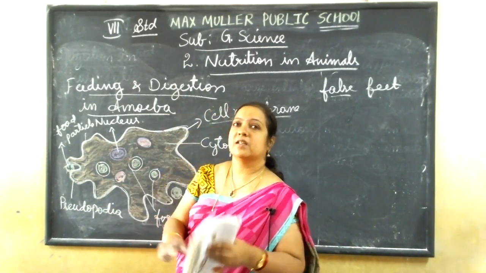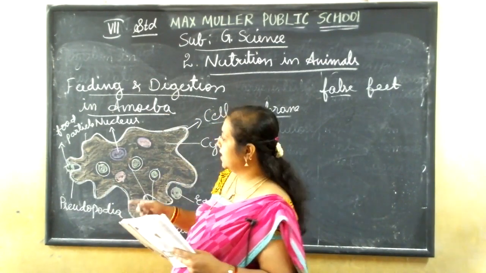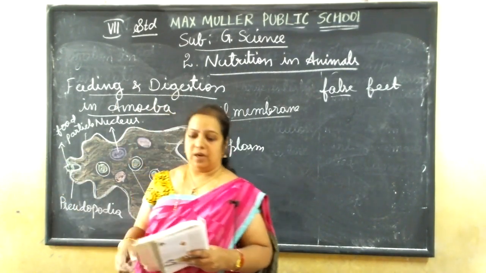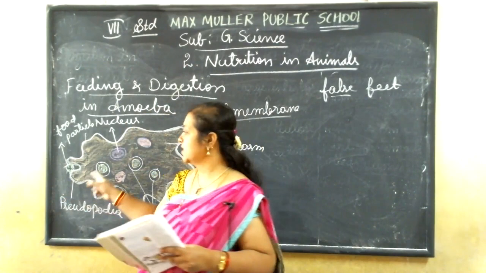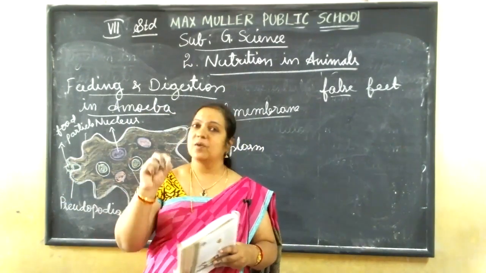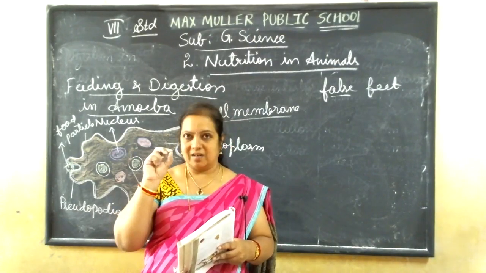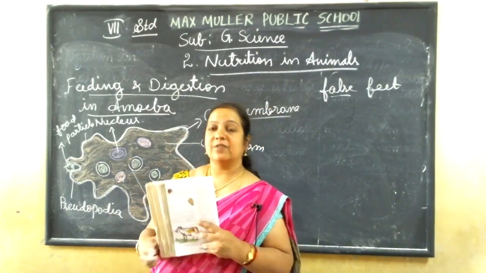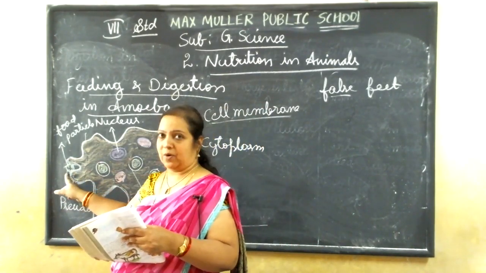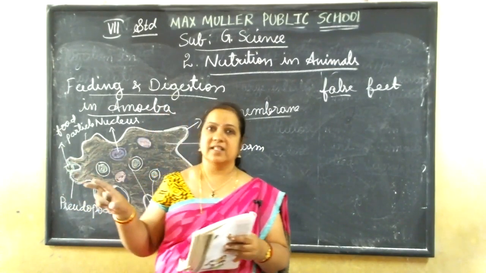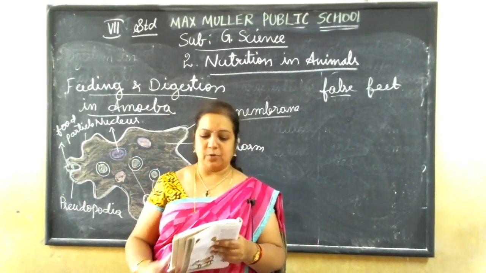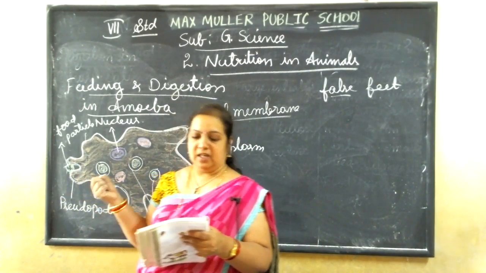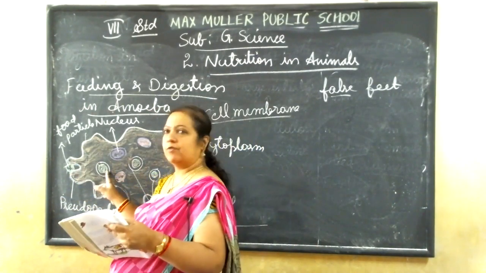When it sees the food, it will extend its pseudopodia towards the food. Since it is very small, it feeds only on very small, minute, microscopic food items, meaning small organisms only. When it finds an organism near its body, it immediately extends its finger-like projections, the pseudopodia, around the food and engulfs it.